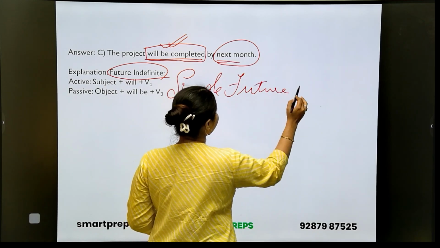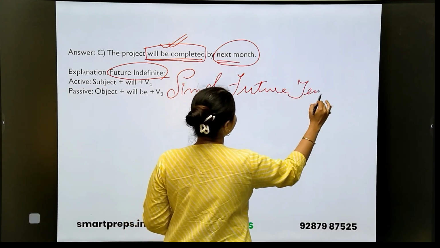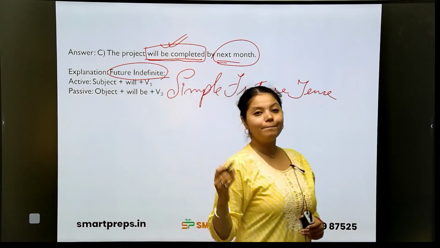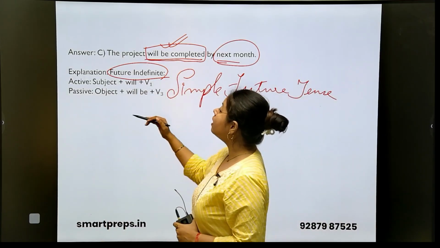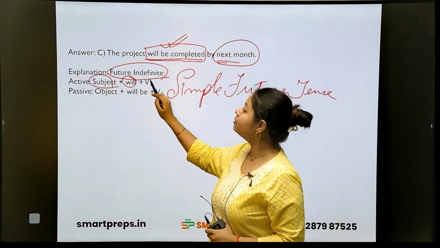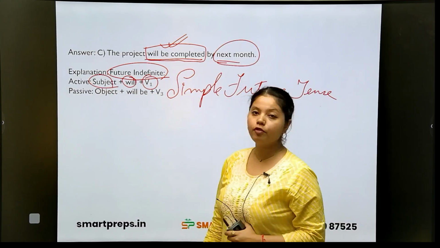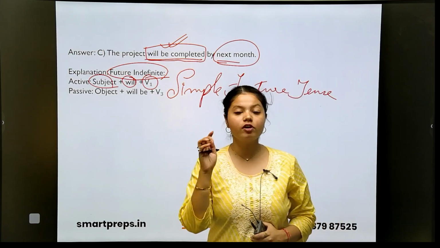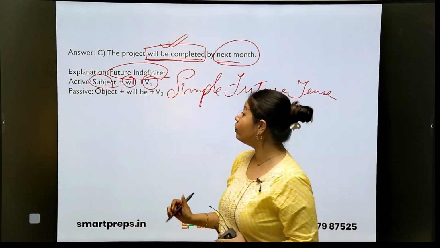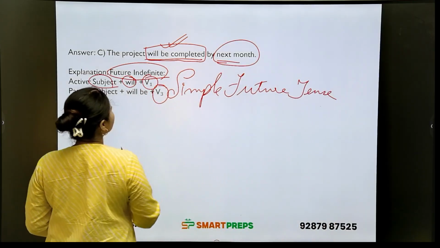Likewise, whenever we say present indefinite, it means simple present tense. Past indefinite means simple past tense. So here, active is what? Subject plus will and the first form of verb. Yes, the verb will be in the normal first form, but whenever we are talking about passive, we will always be using the third form of verb.